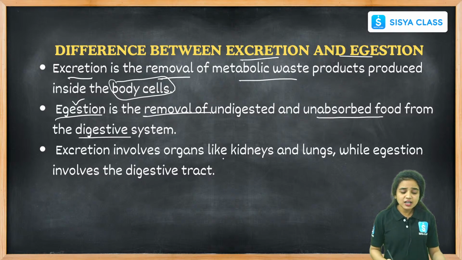Excretion involves organs like the kidneys and lungs, while ejection involves the digestive tract.